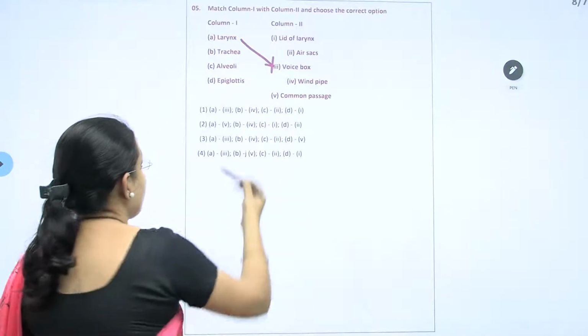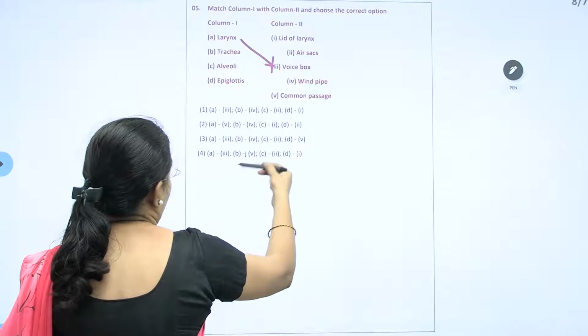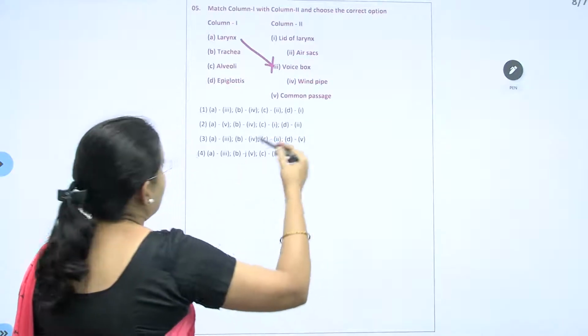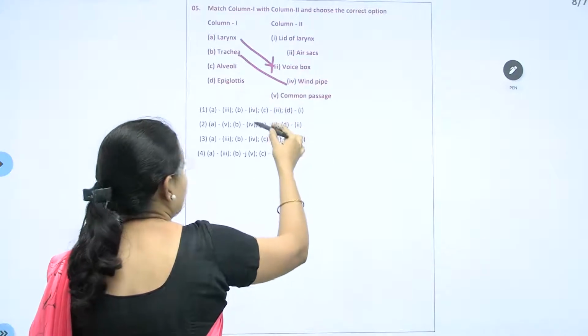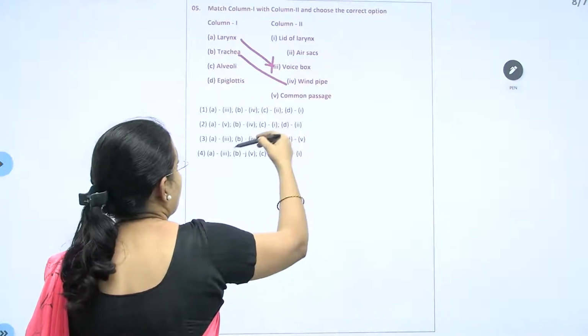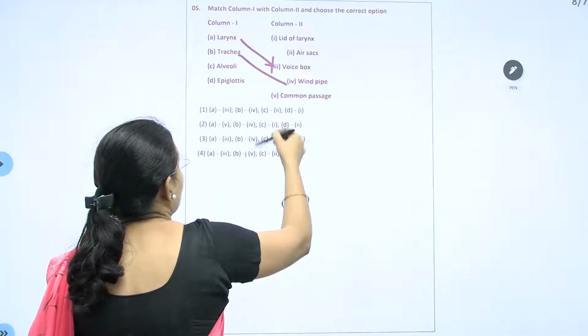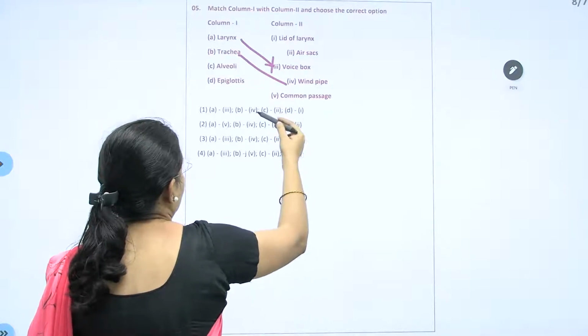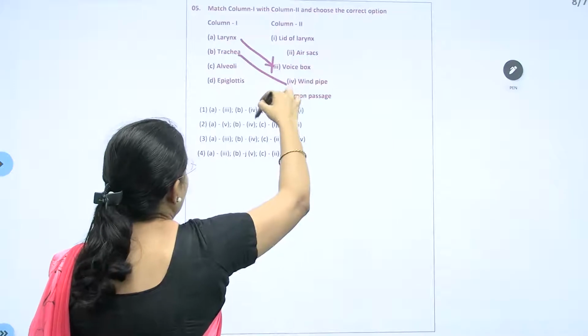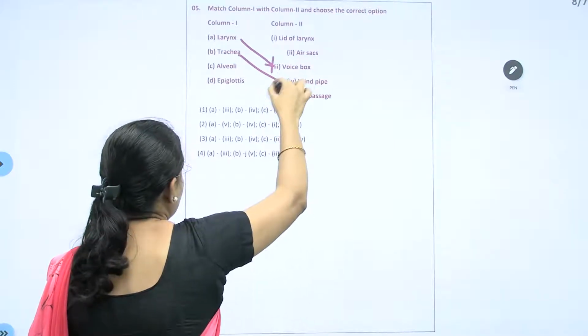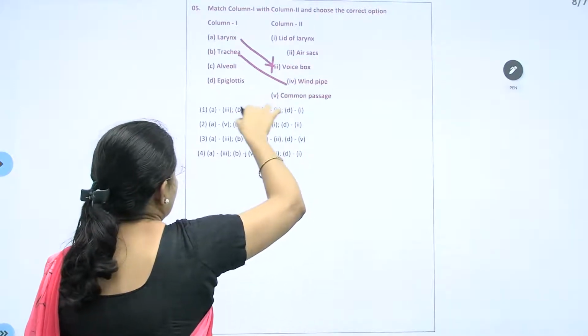So A is going to be 3. Then B, trachea. Trachea is called windpipe. Understand? That is B is 4. Okay, and A is 3 simultaneously.